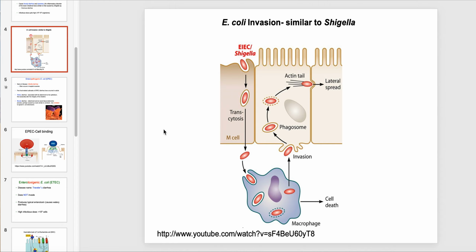E. coli will invade in a manner similar to Shigella. And so here this guy is taken in by an M cell, for example, and then this process of transcytosis where the bacteria are presented to underlying macrophages in the localized immune response. And so these guys should be killed here, but many times they're not. And so if the bacteria can survive, they can actually escape and then invade again through the basal surface of the cell and then do their spreading. And these guys, like Listeria and Shigella, are using this actin tail approach that I've already shown you.